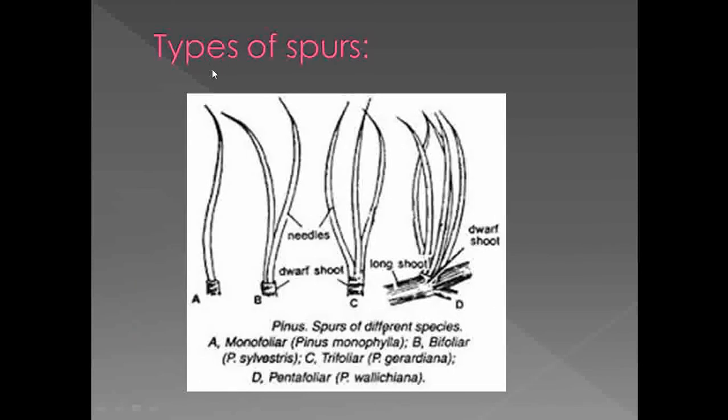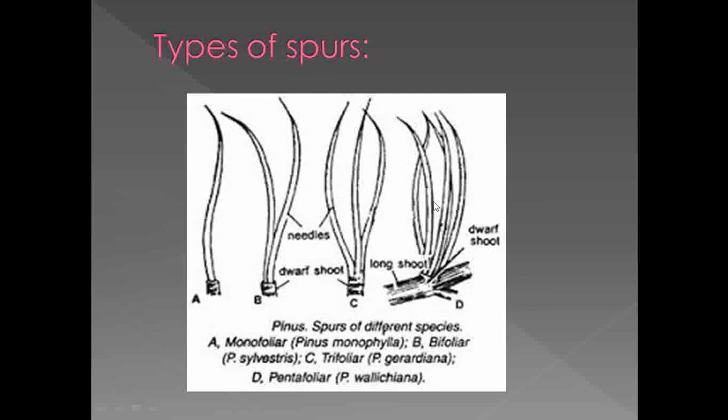See the types of leaves which are observed in the gymnosperms. Gymnosperms are the members which can adapt the xerophytic nature. One of the characteristic features which proves that gymnosperms can adapt the xerophytic nature is that the leaves are mostly needle like. Needle-like leaves are one of the characters of xerophytes. And here the leaves are called as spurs.